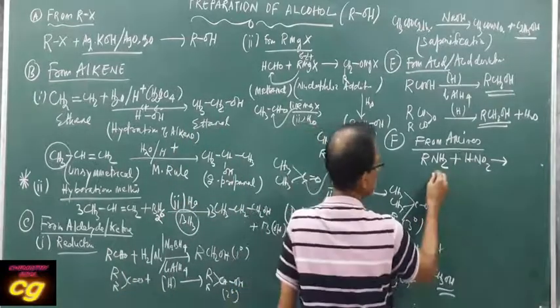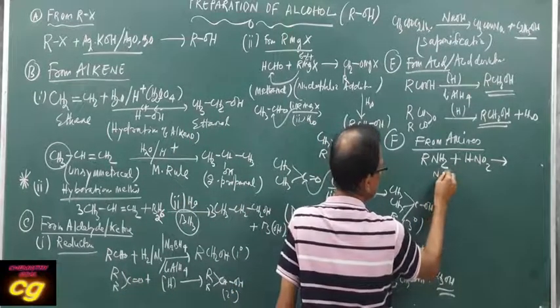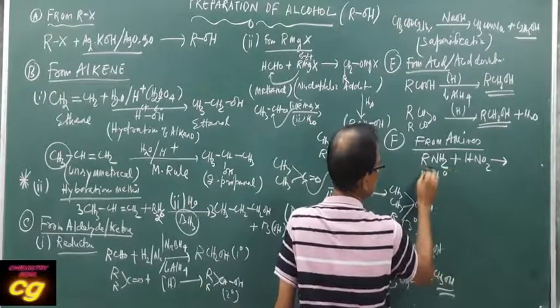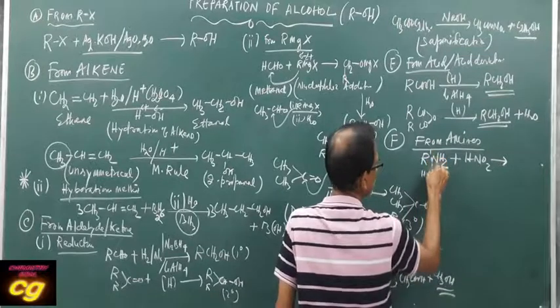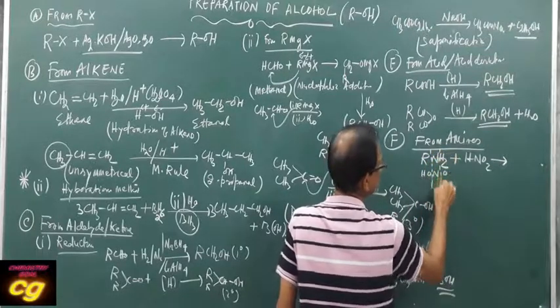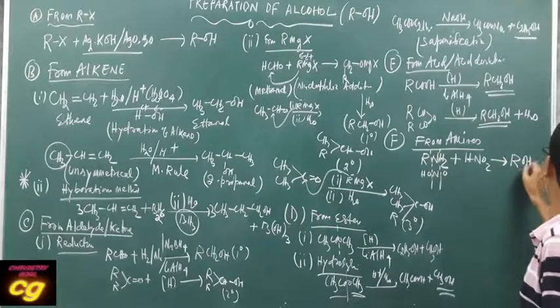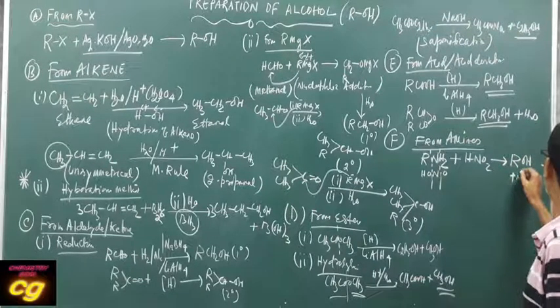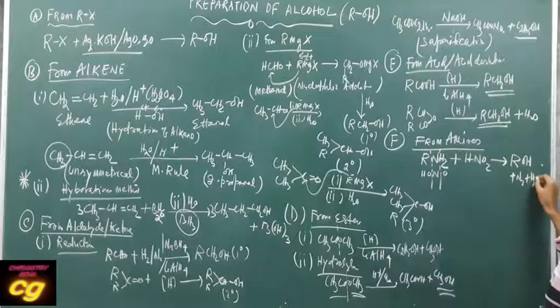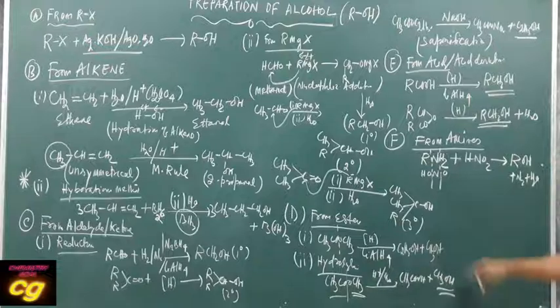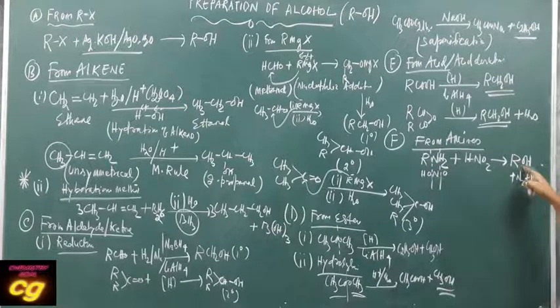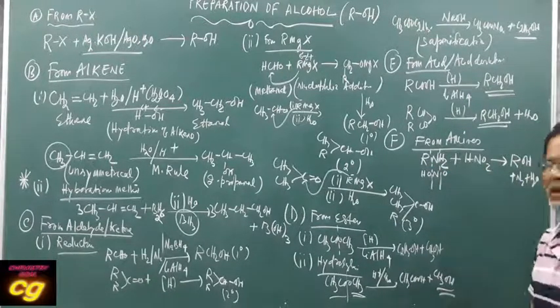Here the nitrous acid combines like this, this will be O, this will be OH. The product is alcohol plus nitrogen plus water. So amines produce alcohol by reaction with nitrous acid.